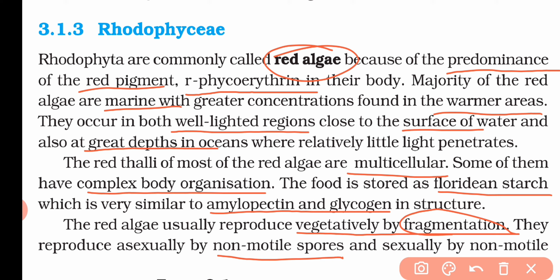That means if they are reproducing vegetatively, it will be done by fragmentation, and if they reproduce asexually, it will be done by non-motile spores, and if it is sexual reproduction, then they use non-motile gametes.